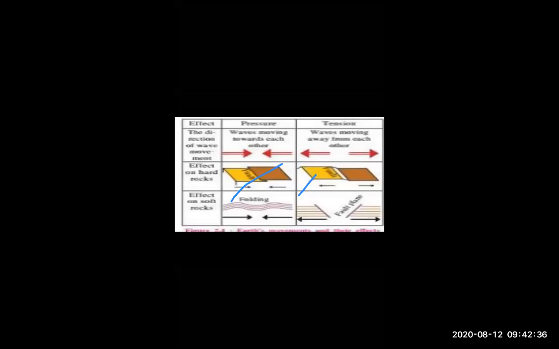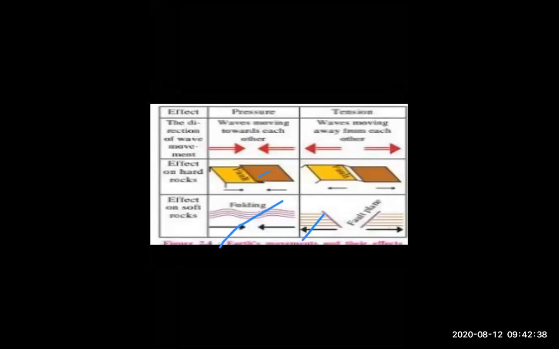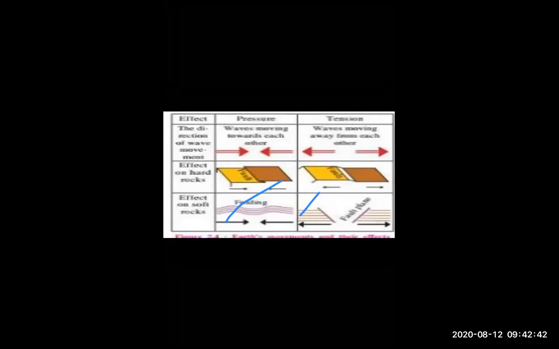After that, we will study about the effect of pressure and tension, the directions, waves and movements. First of all, before going to this part, everyone knows that there are two types of rock: hard rock and soft rock. Mainly there are two types of rock. There are so many rocks: igneous rock, metamorphic rock.